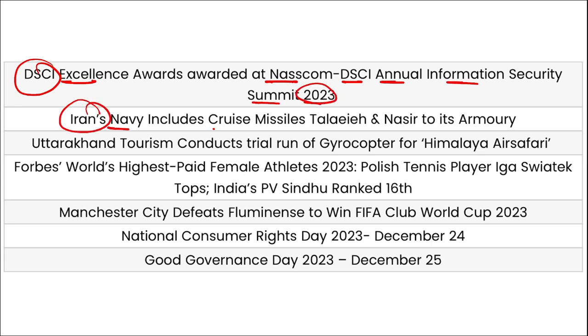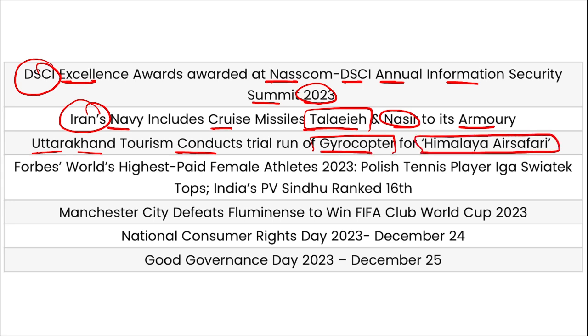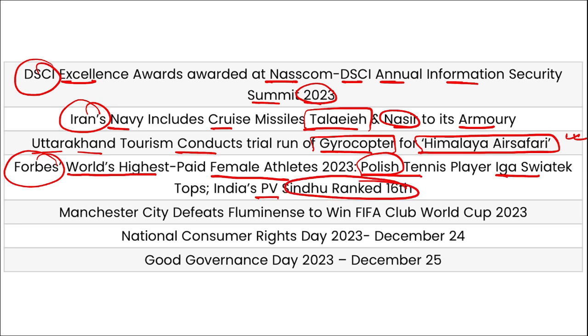Iran's Navy included cruise missiles, that is Talaya and Nasir, to its armory. Uttarakhand Tourism conducted a trial run of a gyrocopter for Himalayan air safari. This is to increase tourism there and provide better services to the tourists. Then the Forbes list was released about the world's highest paid female athlete 2023, and here Polish tennis player Iga Swiatek secured the top position, whereas PV Sindhu was at 16th position.